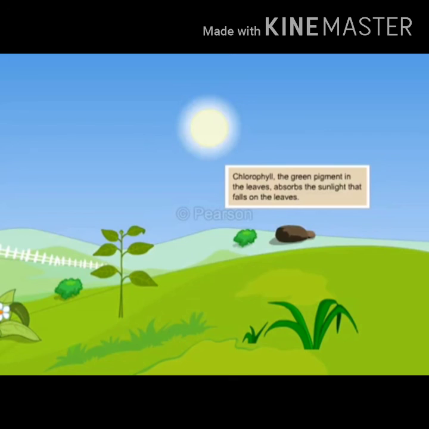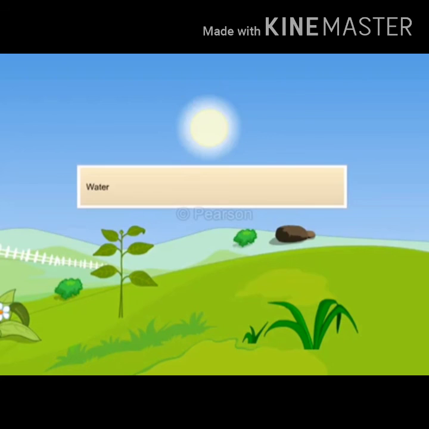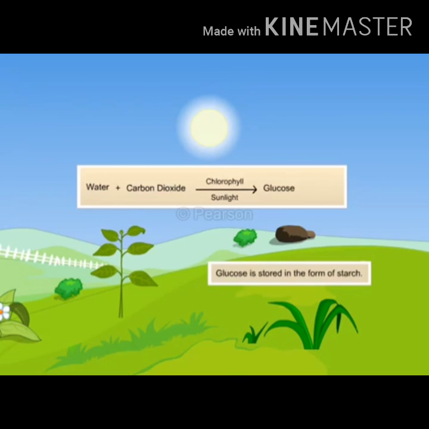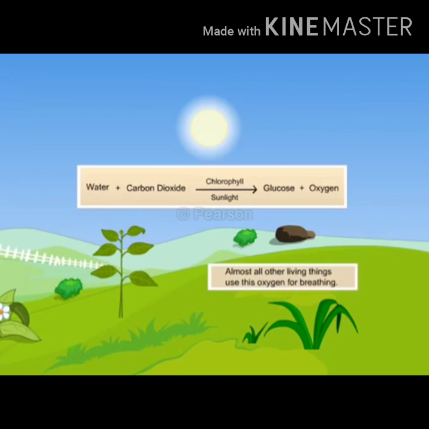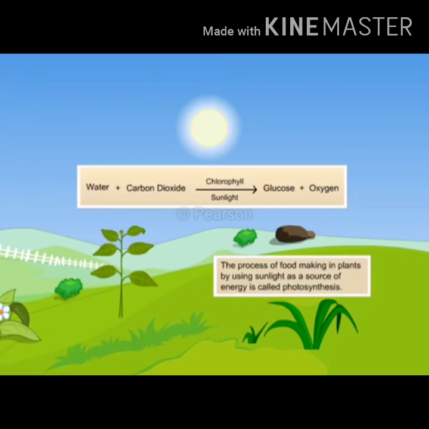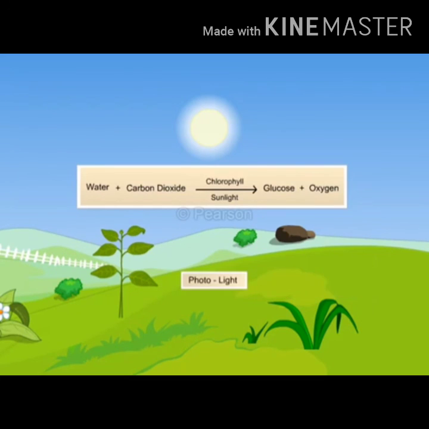Chlorophyll, the green pigment in the leaves, absorbs the sunlight that falls on the leaves and combines it with water and carbon dioxide to make glucose, a form of sugar. This is then stored in the form of starch. During this process, plants release oxygen as a byproduct. Almost all other living things use this oxygen for breathing. This food-making process in plants is called photosynthesis, as sunlight is used as the source of energy. Photo means light, and synthesis means to put together.